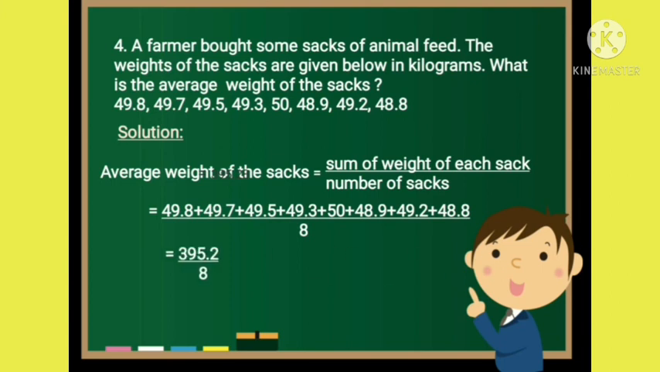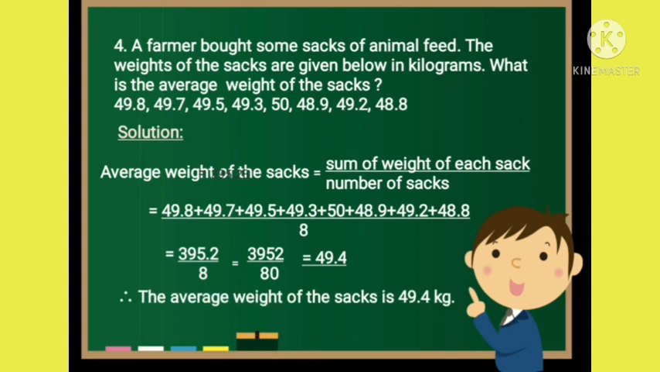The total will come to 395.2 upon 8. Now we have to remove the point, so it will come to 3952 upon 80. After dividing this, we get 49.4. Therefore, we can say the average weight of the sacks is 49.4 kg.